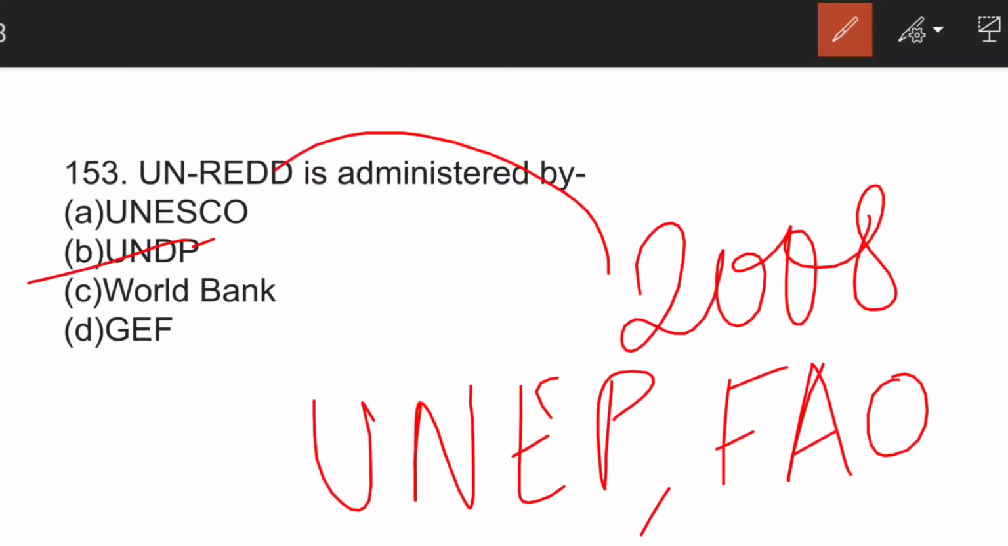From the name only we can get to know that. So this is a multi-donor trust fund that allows donors to pool resources and provide funding with the aim of significantly reducing global emissions from deforestation and forest degradation in developing countries. So you have to remember that it is for developing countries.